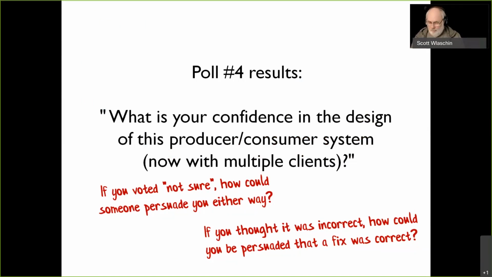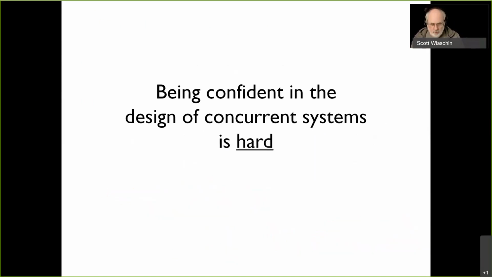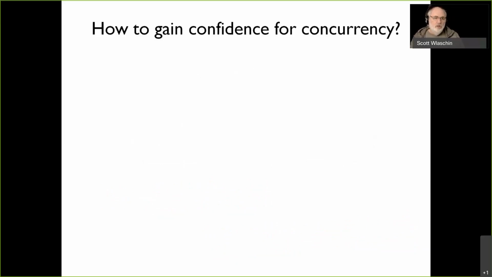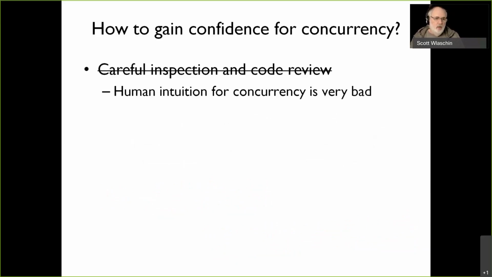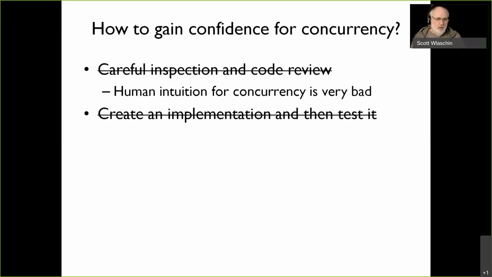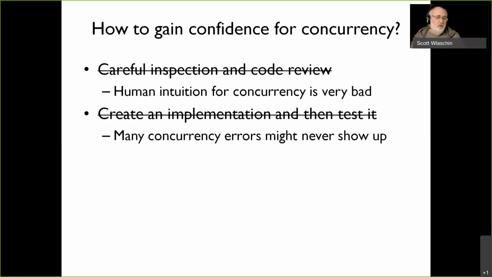That's a tricky problem. Being confident in concurrent systems is really hard, and all the tools we normally have for gaining confidence don't really work for concurrency. If we try careful inspection and code review, our human intuition is just rubbish for concurrency, really bad. If we try to create an implementation and test it, that doesn't work very well either, because many concurrency errors occur 1 in 1,000 times. They might never ever show up.